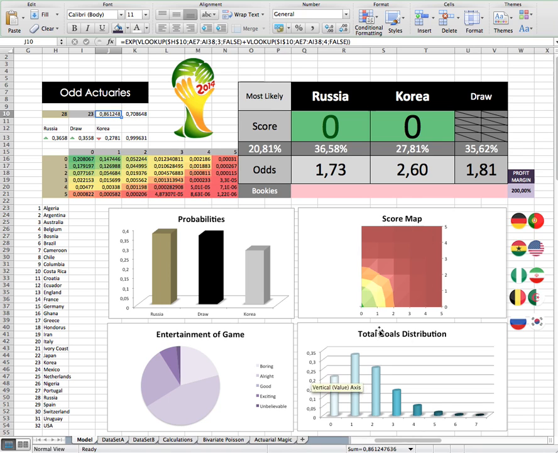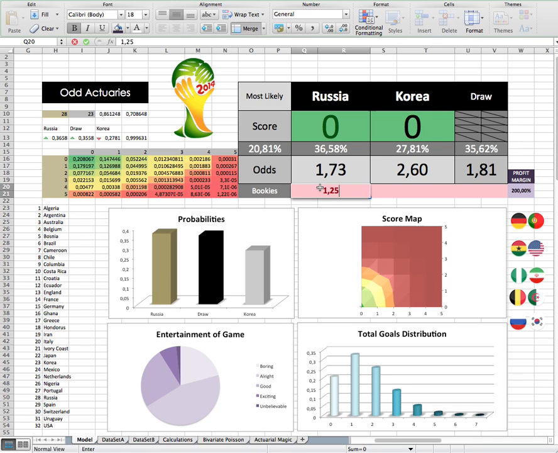Yeah, 0-0 draw, that's not too much fun. Yeah, you can see the wheel of excitement is not getting that excited about this game. Although we might see one goal, around a 30% chance that there'll only be one goal. And I mean, chance of there being 0 goals is 20%. So there is an 80% chance that we will see some goals. So it's not going to be that boring. But yeah, let's see Russia versus South Korea, what the bookies are saying.